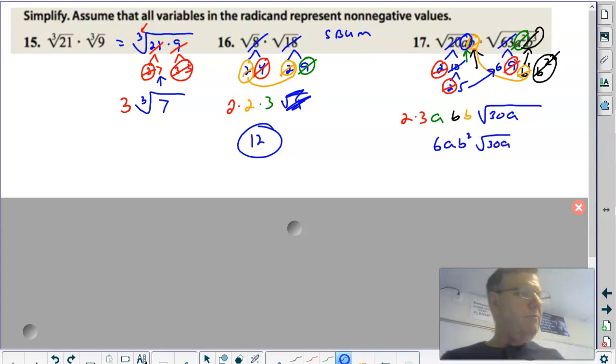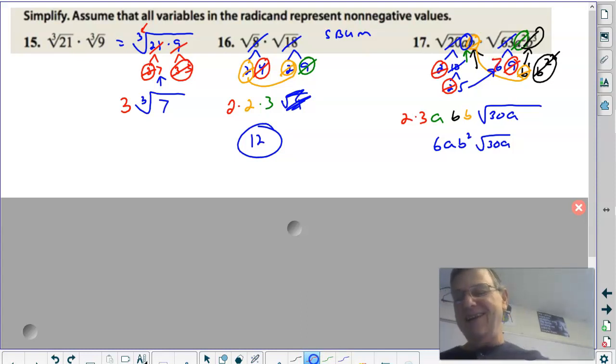Let me check that, make sure I didn't miss anything. And sure enough, 6ab squared times square root of 35. Oh, brother, that's embarrassing, isn't it? Yeah, now I'm with you. 6 times 9 is 54. 7 times 9, it's a 7. Is a 35, brother. Were you drinking the Kool-Aid? Did you catch that? All right, I hope you caught that. Brother, math times tables. Woo-hoo. All right, you'll be old one day too.